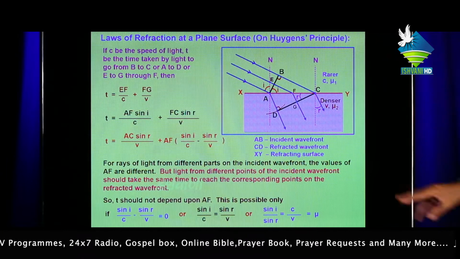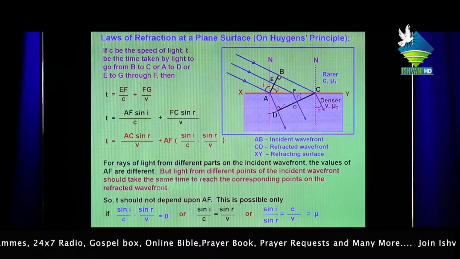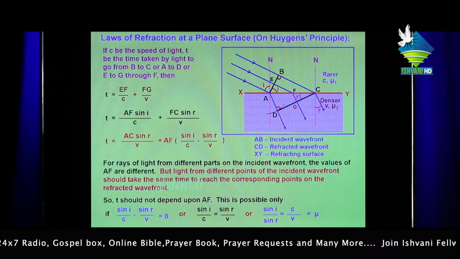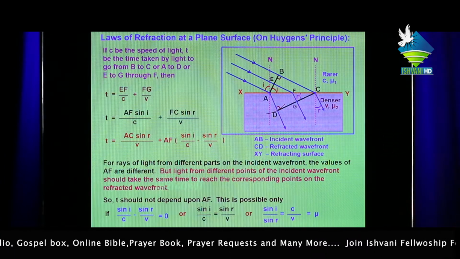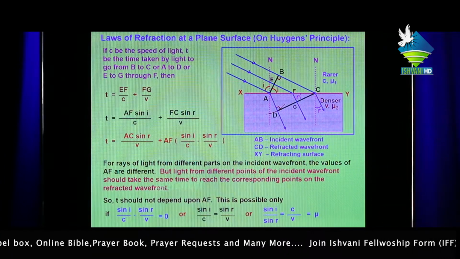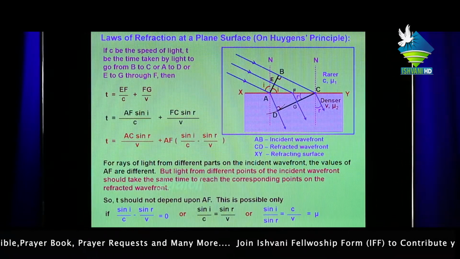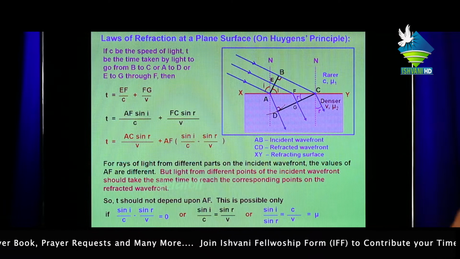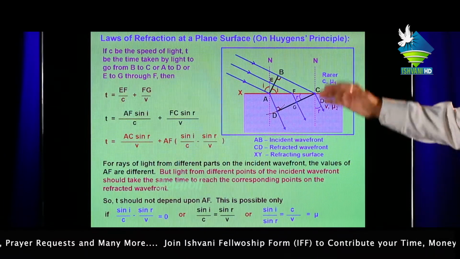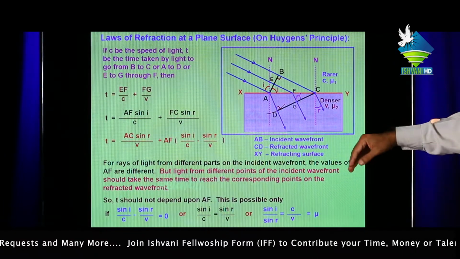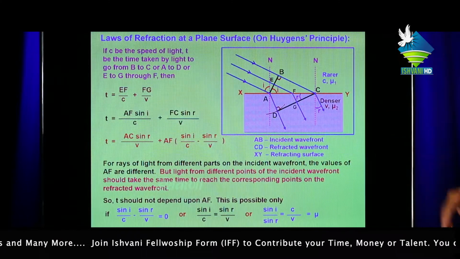Now let us consider XY a refracting surface, and AB an incident wavefront, incident at angle i with the refracting surface. After some time it refracts from the rarer to the denser medium. It bends towards the normal.